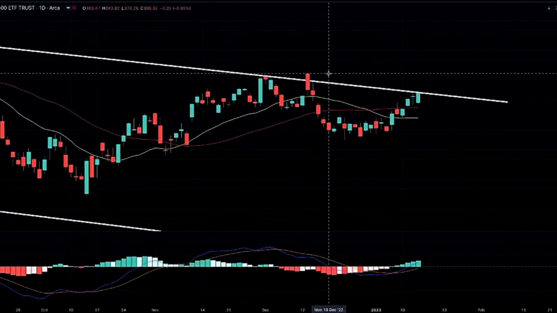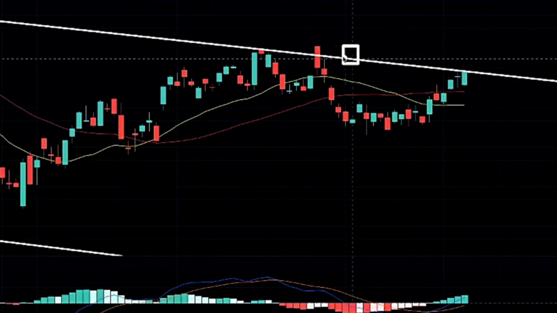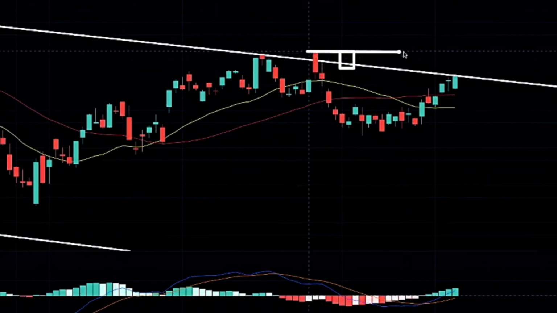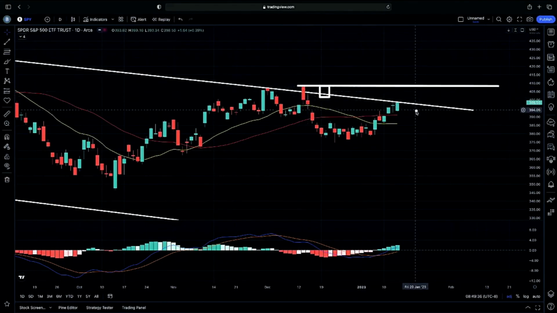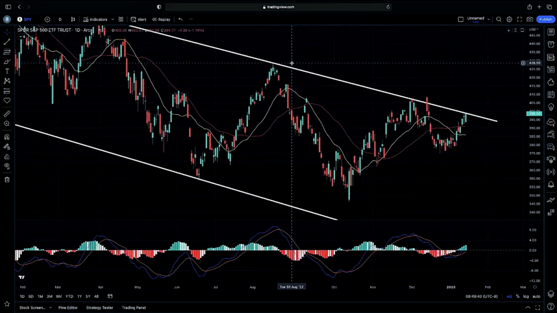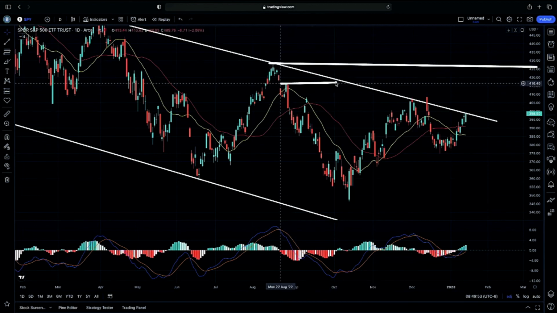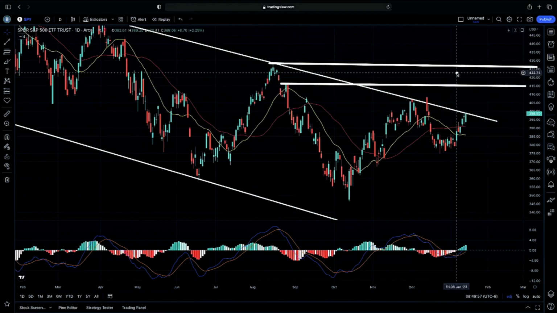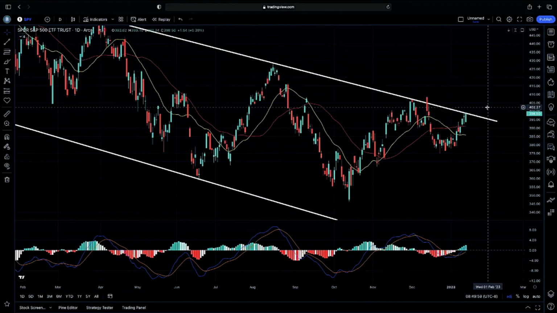Again, we will be looking to see if we fill this gap down that we had prior, and also this is going to be our next resistance coming up here exactly at 408 if we do continue on past 400. And if we continue on past 400, our next level that we would be looking for rejection from is here at 428, and that is right before our smaller resistance coming up here at 416. So again, 408, 416, 428, these are the next levels that we're looking at here.